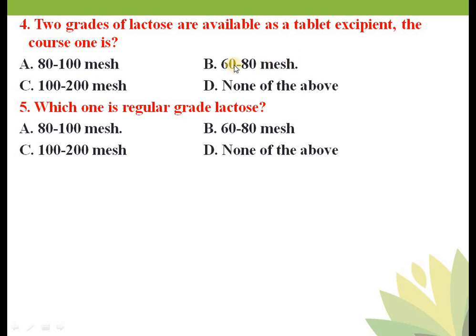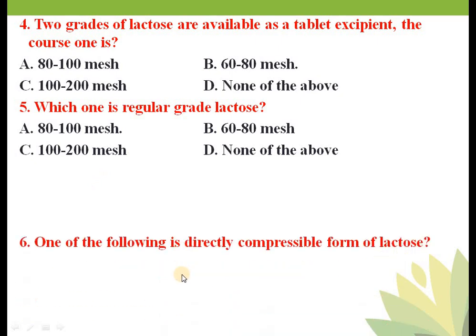Another grade is available, 80 to 100 mesh of lactose, and that is known as regular grade lactose. So coarse grade is 60 to 80 mesh and regular grade is 80 to 100 mesh. Is that clear? So in this case, question number 4, your correct answer is option B: the coarse one is 60 to 80 mesh, and regular grade lactose is 80 to 100 mesh. Is that clear? Now we'll see the next question.